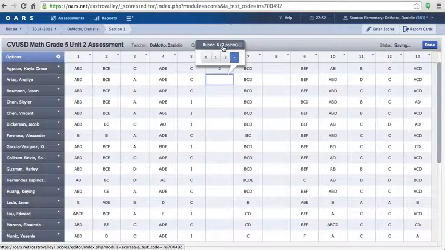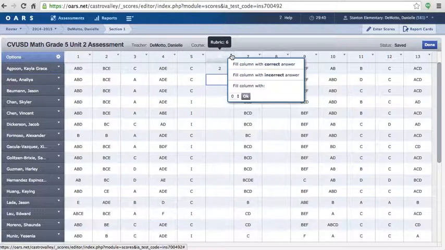If I select a 2, OARS automatically advances down to the next column, and we're going to see how to change that to different directions. There are a couple other options. At the top of each question number, there is a small triangle.